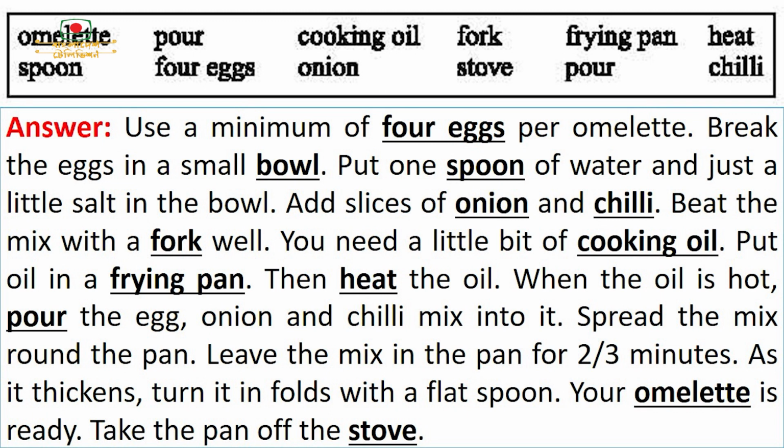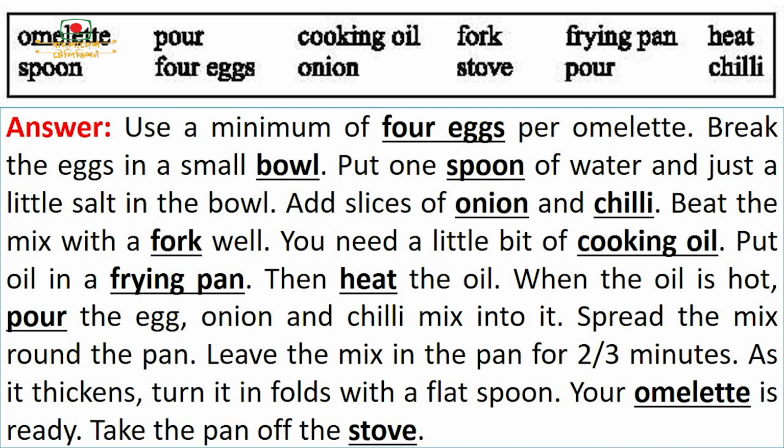Break the eggs in a small bowl. Put 1 spoon of water and just a little salt in the bowl. Add slices of onion and chili. Beat the mix with a fork well. You need a little bit of cooking oil.